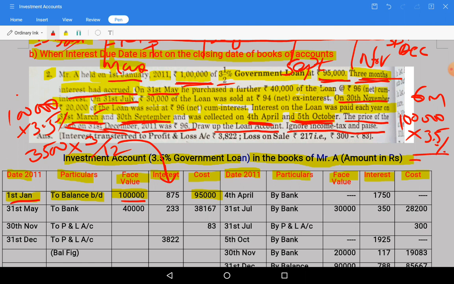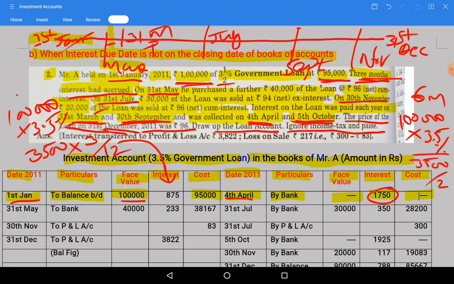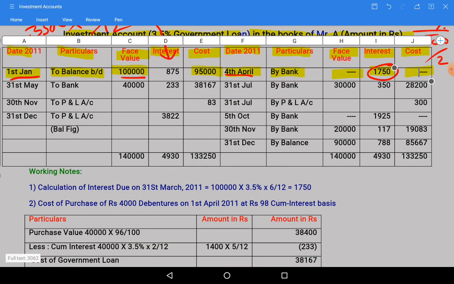Generally it will be 3500 per annum, but we need to take only for 6 months. So by 2 if you do, you will get 1750 as interest, but it is received on 4th April. So we will write 4th April by bank 1750 in the interest column only, because interest is received on that date. Hope you have understood. Same thing I wrote for the calculation purpose also.